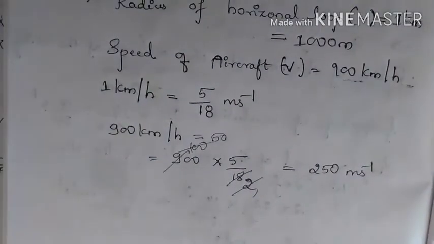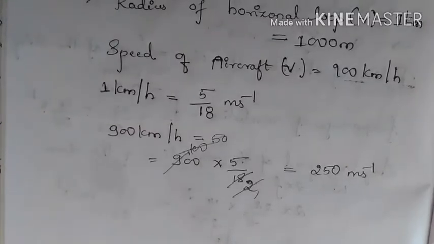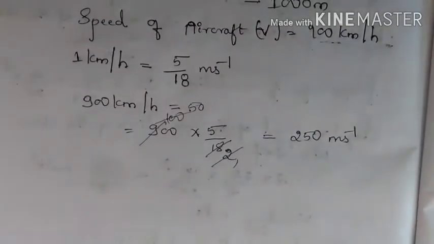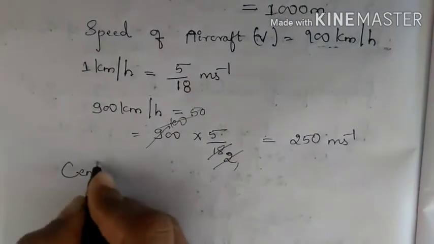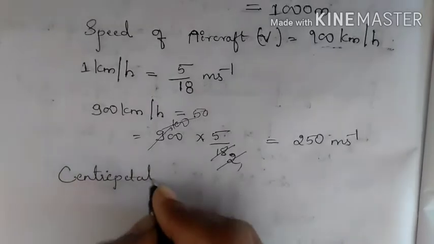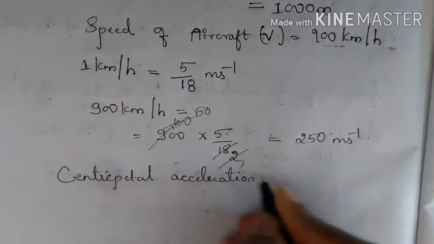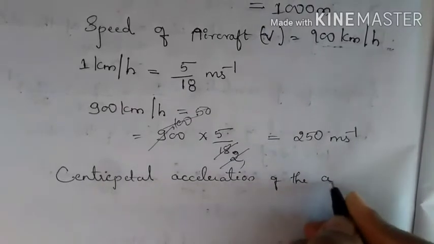So 900 kilometer per hour is equal to 250 meters per second. Now let us calculate the centripetal acceleration of the aircraft.